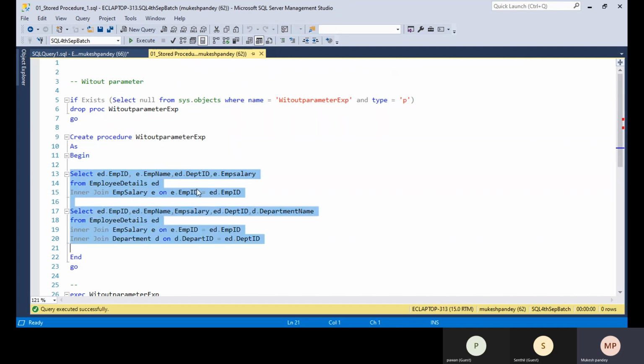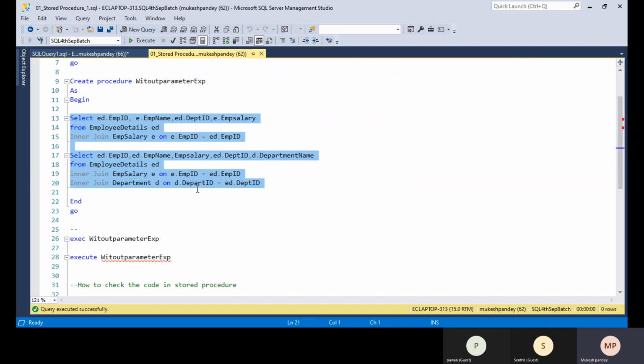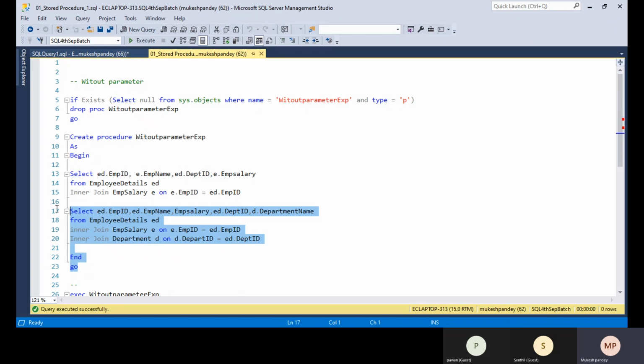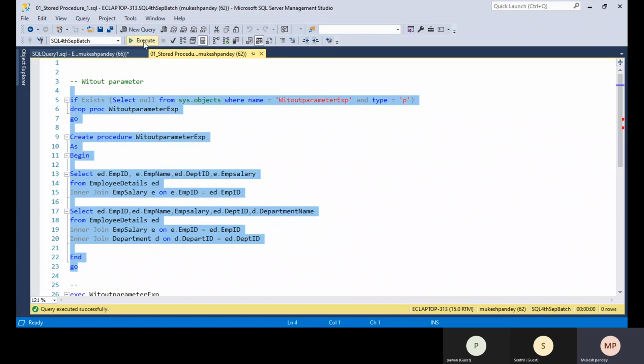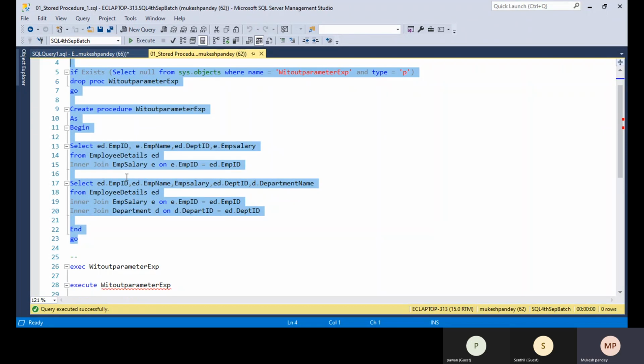Okay, so you can put all the code here. And after that you need to put the end and go. Once you execute this part of the code, this stored procedure gets created. So how can you see whether this procedure is created or not?